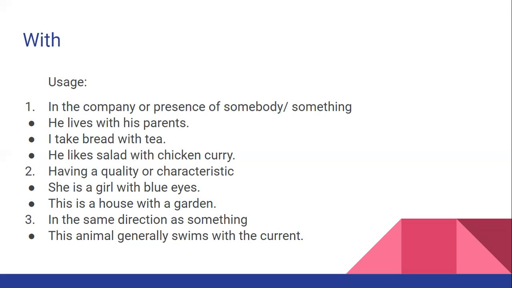Next, with is also used when something is moving in the direction of the other thing. So two things are moving in the same direction. This animal generally swims with the current. So swims with the current, not against the current. The animal and the current, they both move in the same direction. So we use with here before the current.